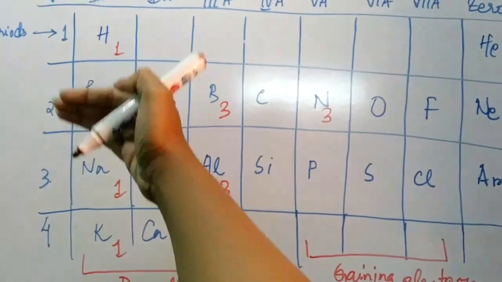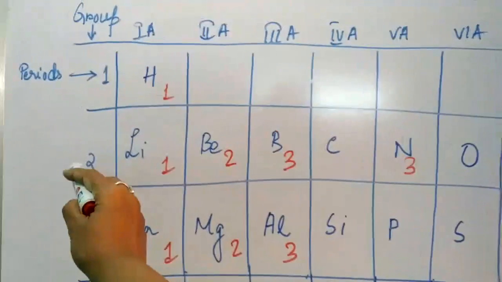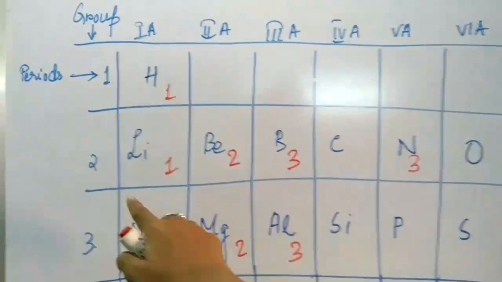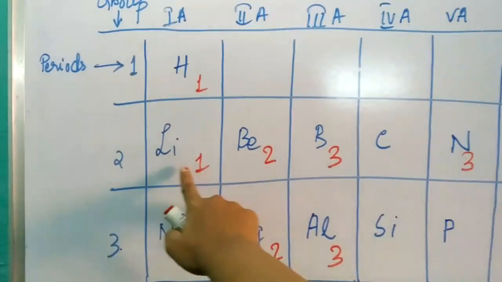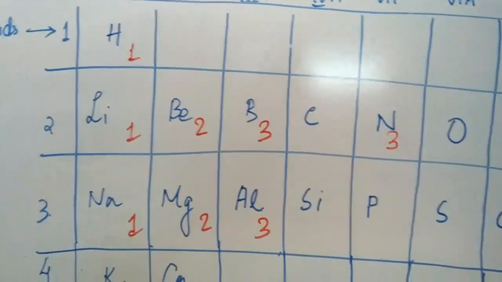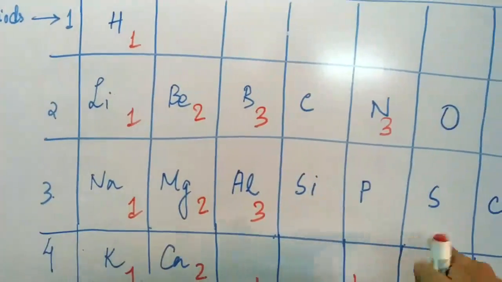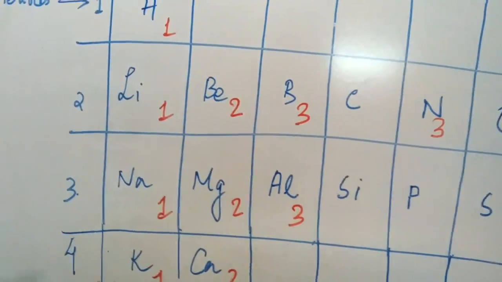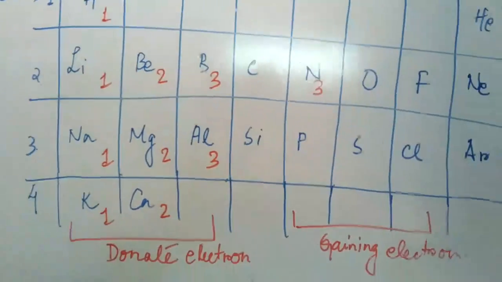But if it is period 2 or 3, that means more than 1 orbit is coming. Elements in period 2 have 2 orbits, elements in period 3 have 3 orbits, and elements in period 4 have 4 orbits.